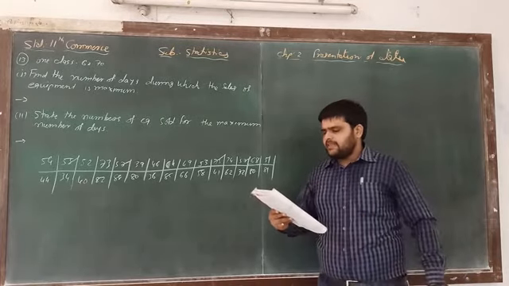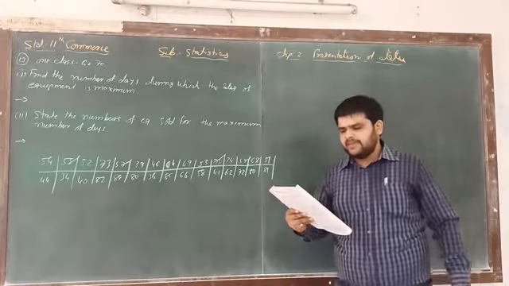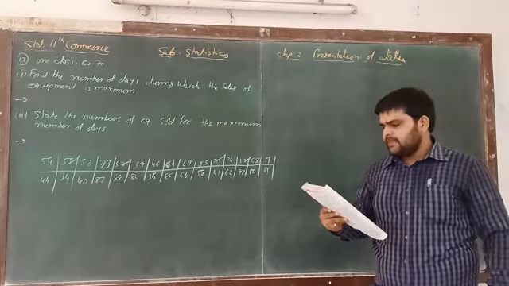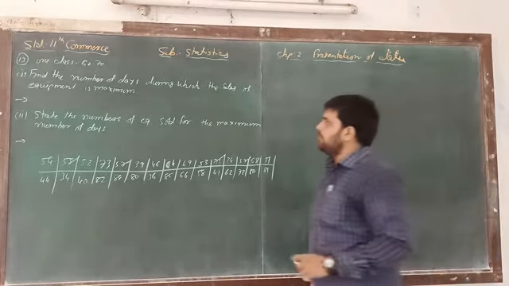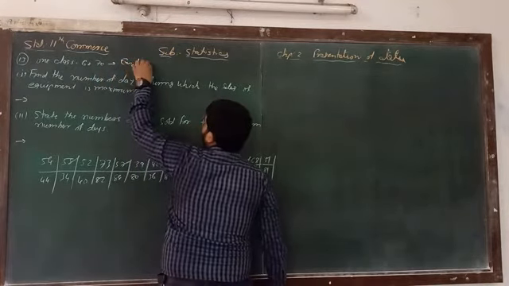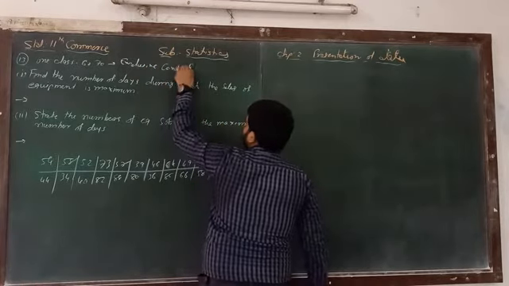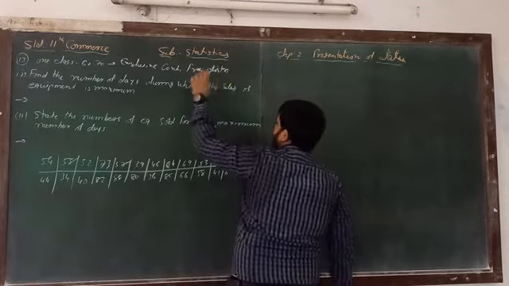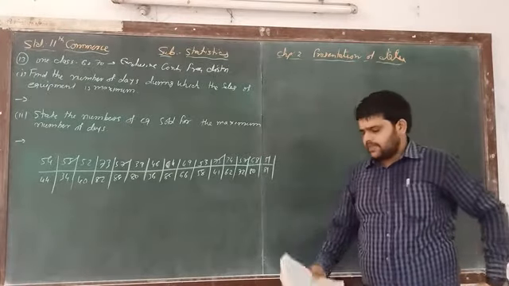The daily record of the sales of electronic equipment sold by a shopkeeper of electronic items during the month of April is as under. Prepare the exclusive continuous frequency distribution. What we have to prepare? Exclusive continuous frequency distribution. And we have to give the answers of the following questions.